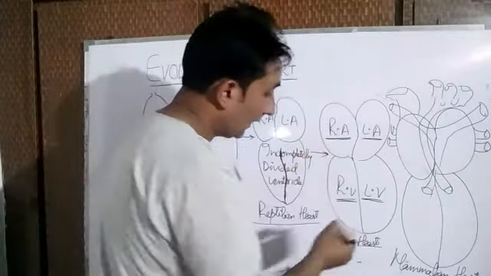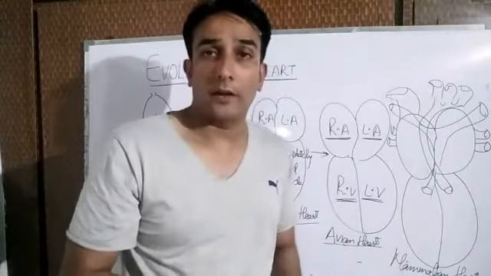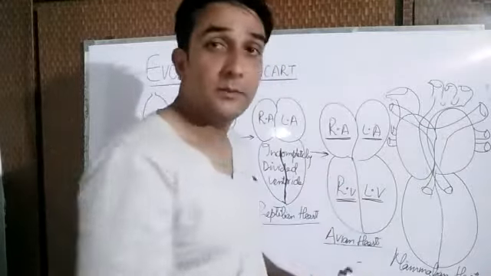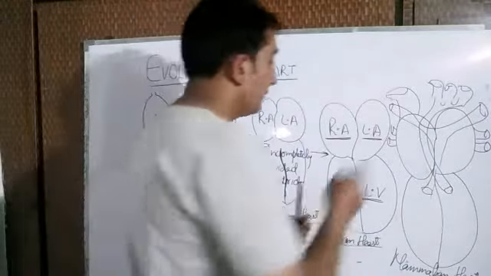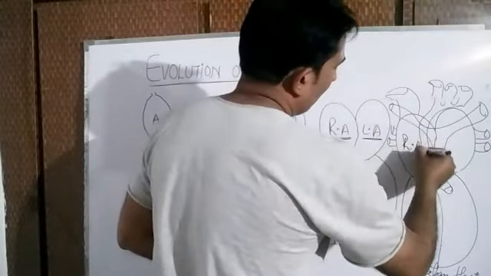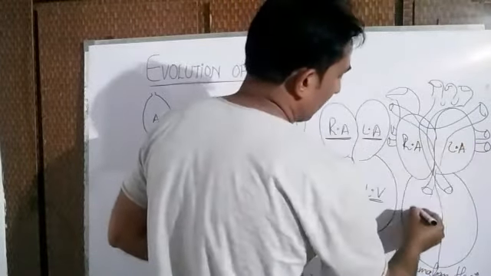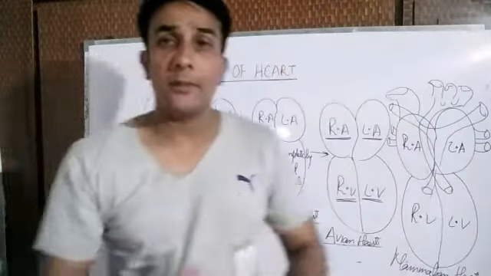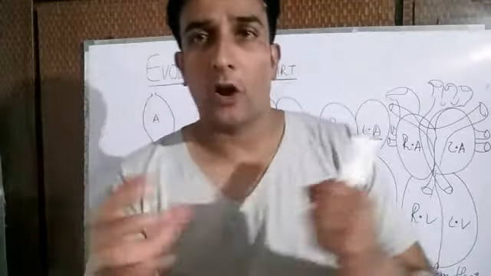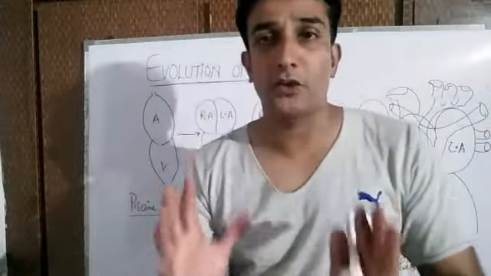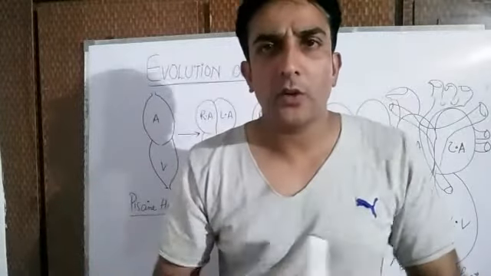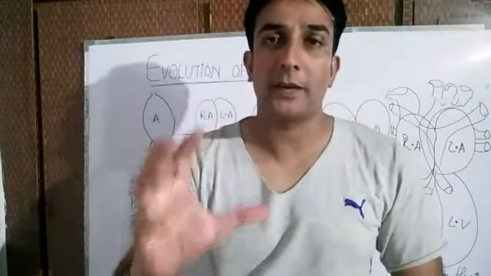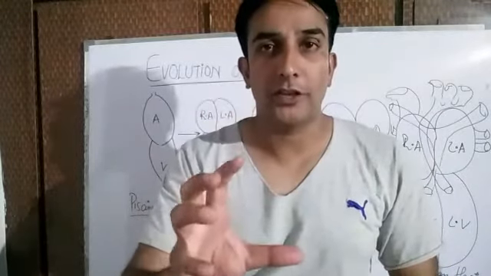Now, this is the avian heart. Aves are birds. The heart of the aves and the heart of the mammals is built upon the same pattern. That is, there is a right auricle, a left auricle, then two ventricles, a right ventricle and a left ventricle. So the heart of these birds and the mammals is a completely divided four-chambered heart. There is double circulation going on in birds and in mammals, to completely separate the oxygenated blood from the deoxygenated blood.